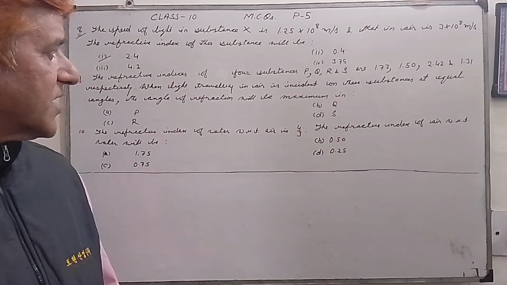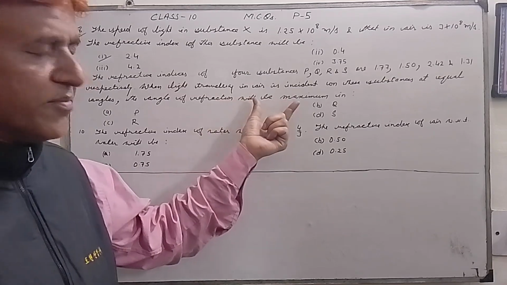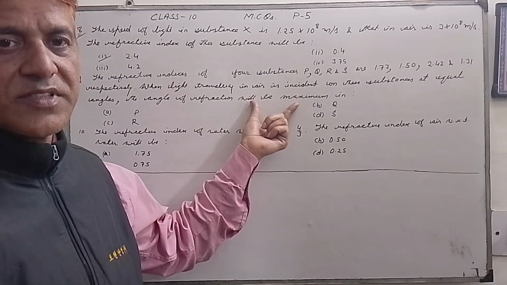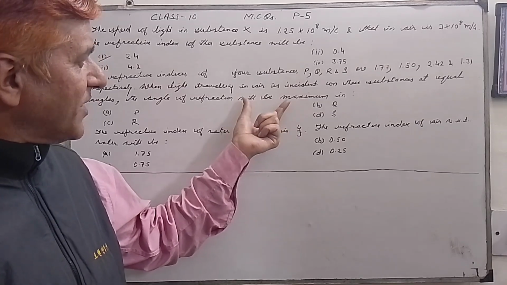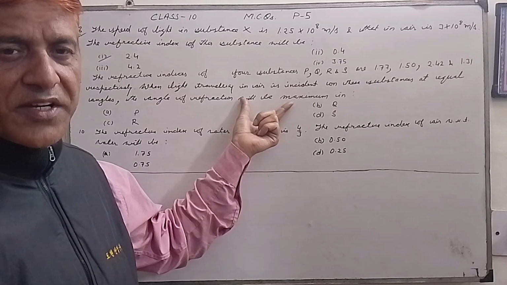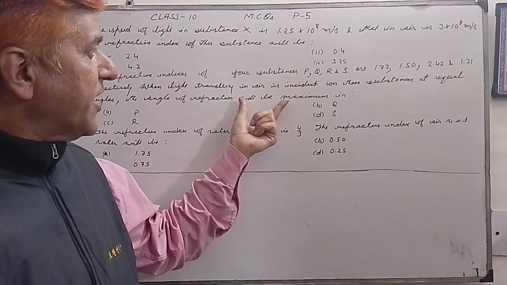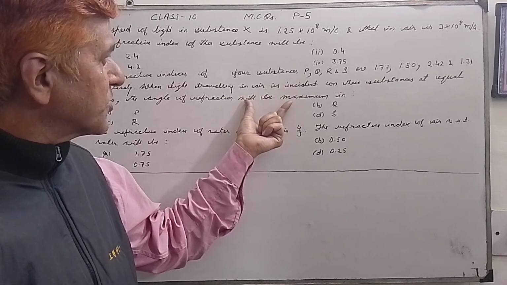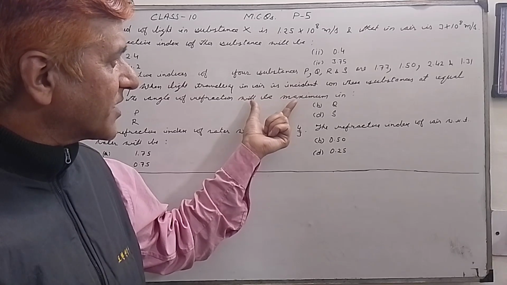My dear student, this is actually a tricky question. Angle of refraction will be maximum when bending will be least. This is very important. Angle of refraction will be maximum when bending of light, or we will say refraction, will be least. And refraction will be least in that medium whose refractive index will be what?